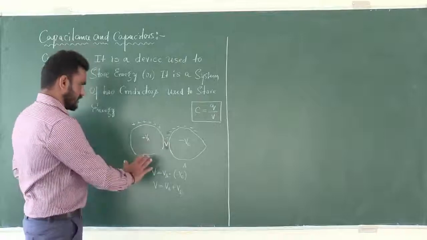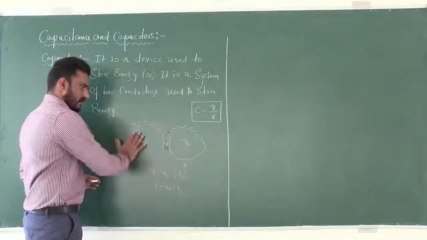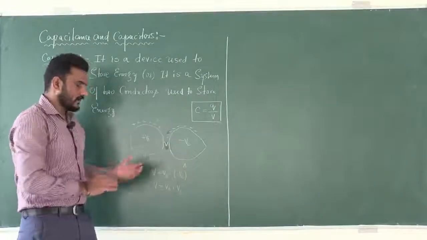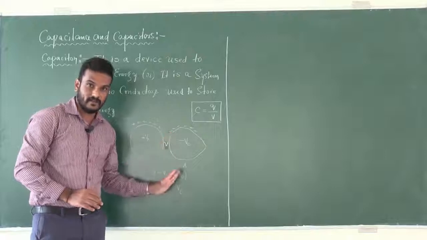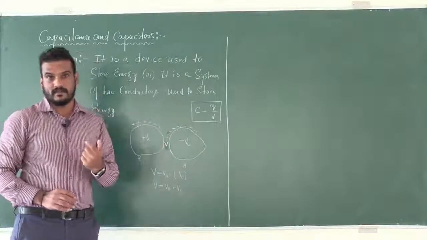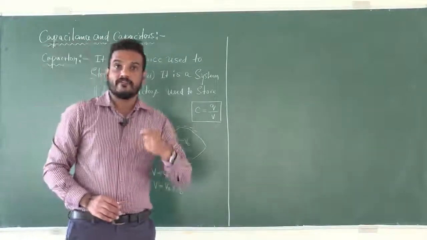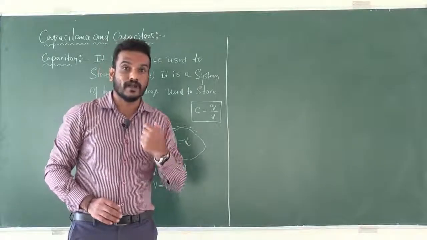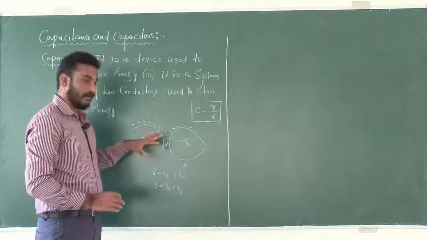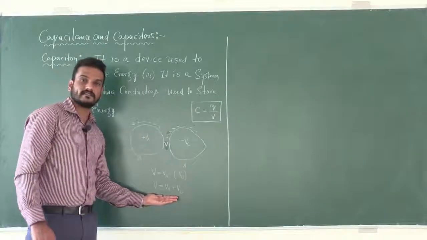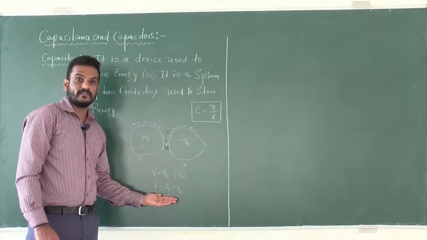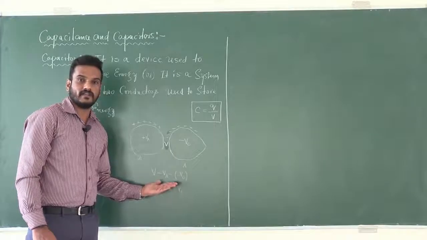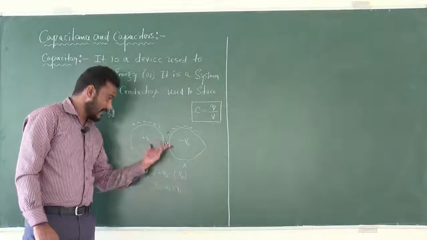And do you remember this diagram? Even in the last class I explained regarding this diagram. Also we discussed how we can find out the potential difference between the two conductors of the capacitor. So look at this. This is the equation which gives the potential difference between the conductors.